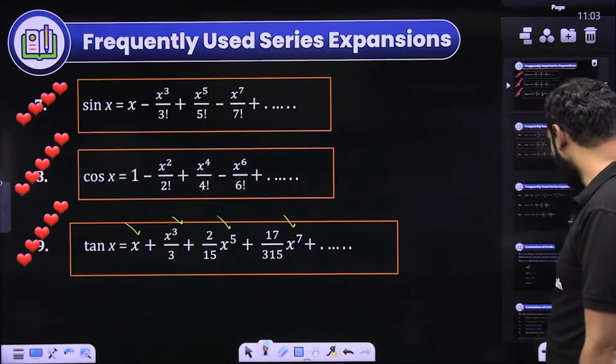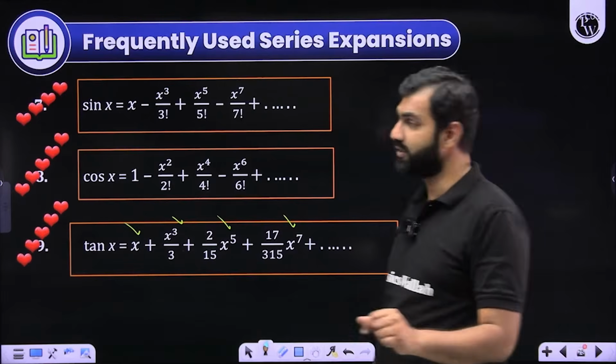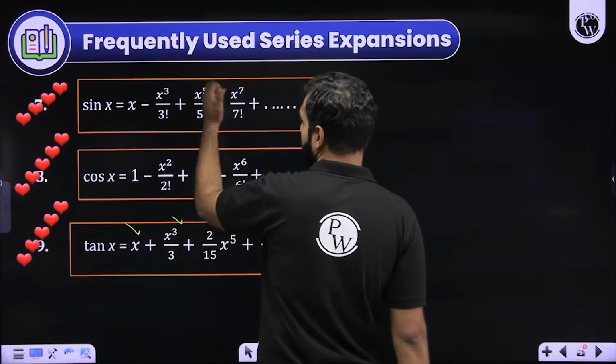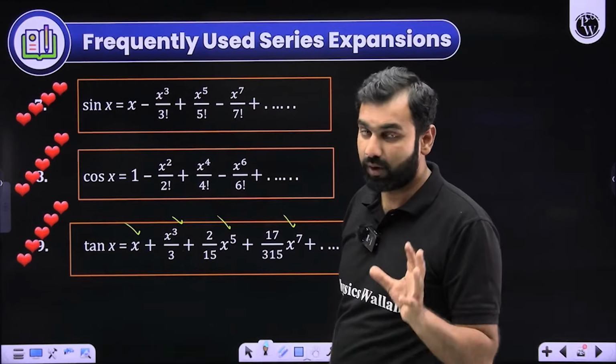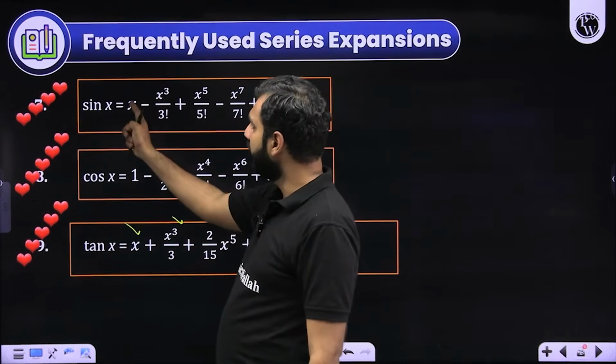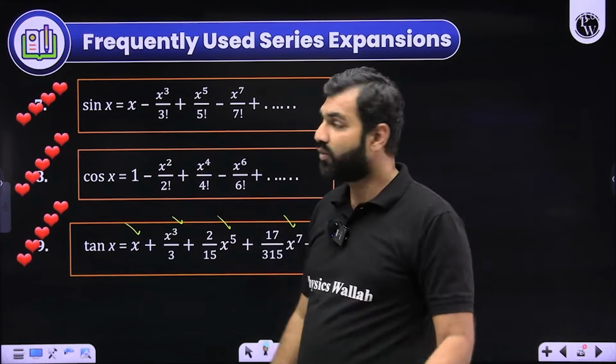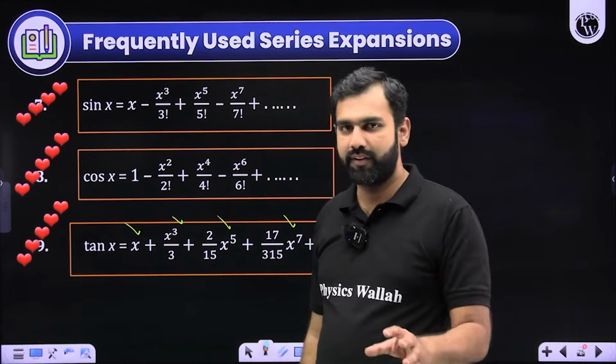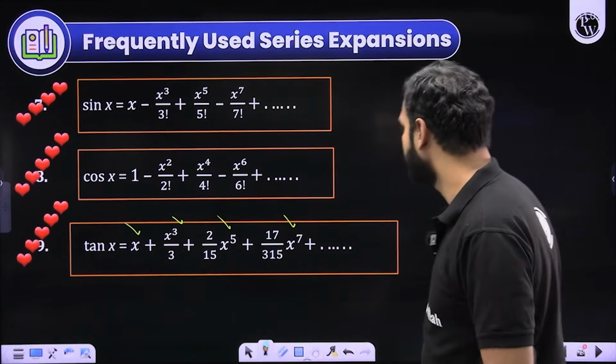First of all, I'll talk about the expansion of sin x. Do you remember odd functions? So x to the power 1, x cube, x to the power 5, x to the power 7. So powers will be odd. This is how I personally remember them. Then alternatively plus minus. And then whatever is the power of x, that same factorial is given in the denominator. I hope you have understood the expansion of sin x.